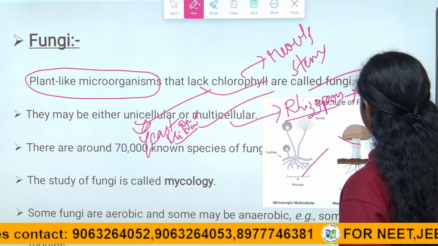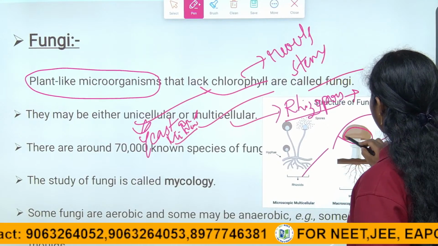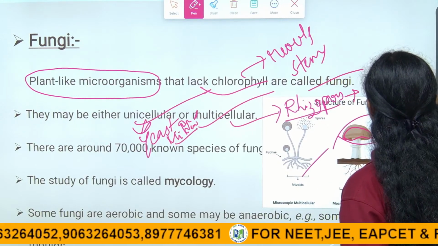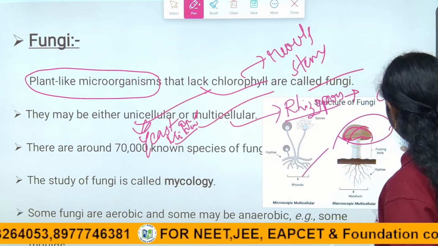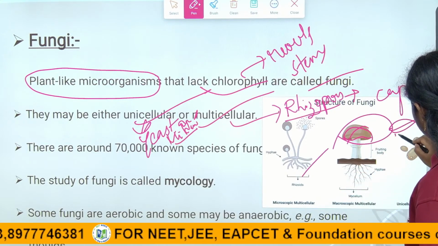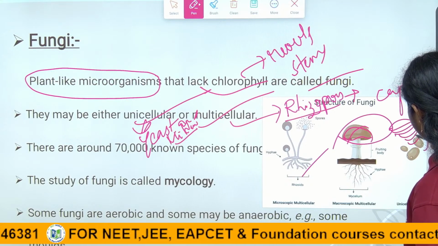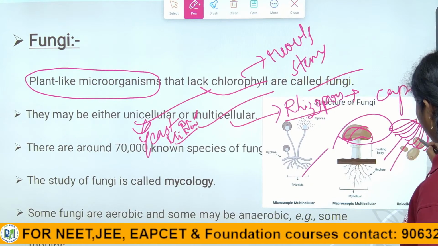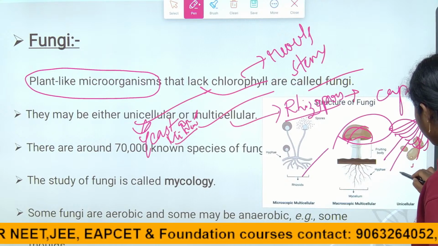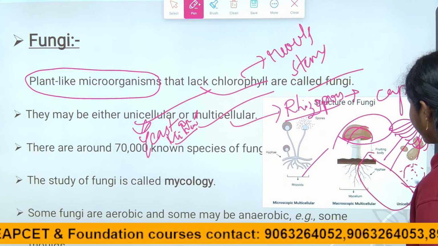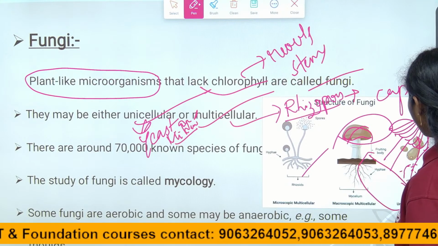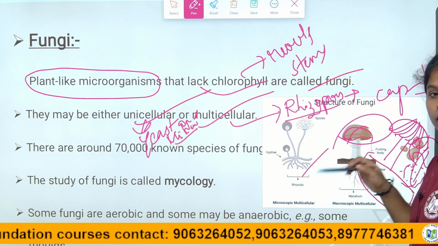See here, this is the mushroom. It has a cap-like structure, like an umbrella. This umbrella has silk-like structures that contain the spores. Okay children, when they are dispersed into a place, they can survive and grow into another fungus.